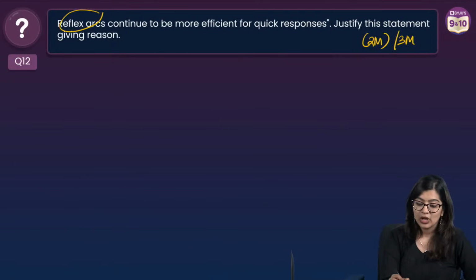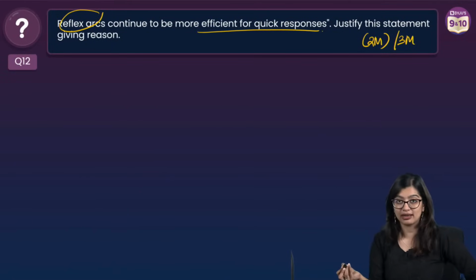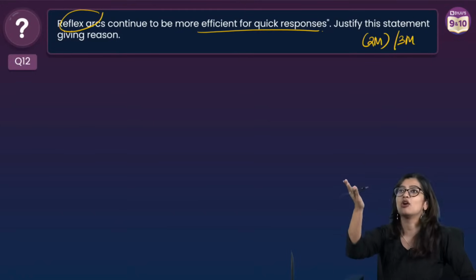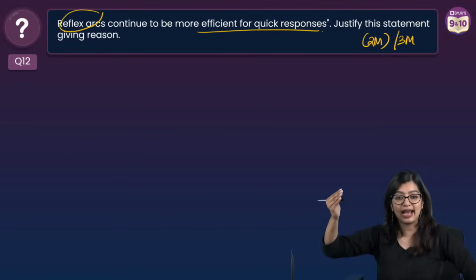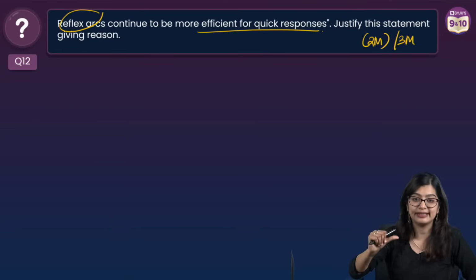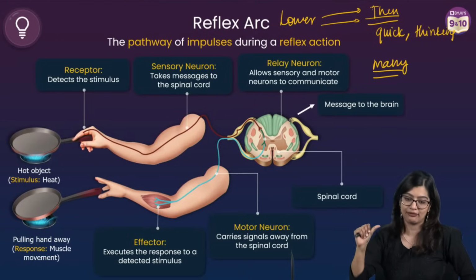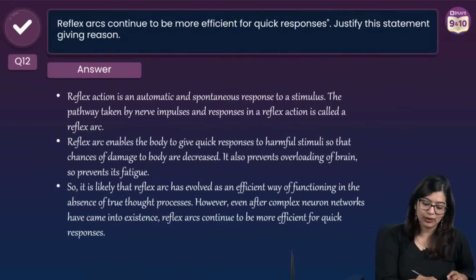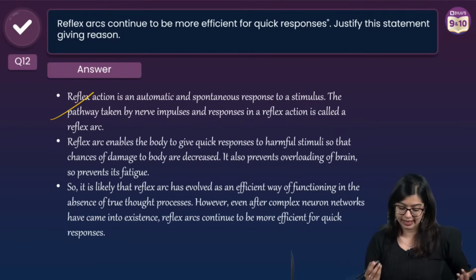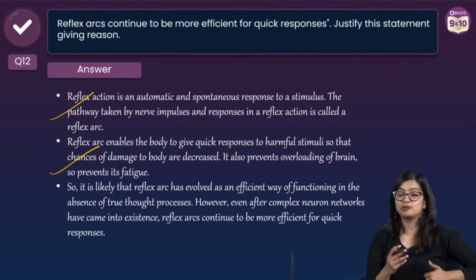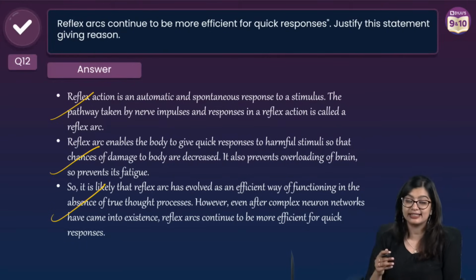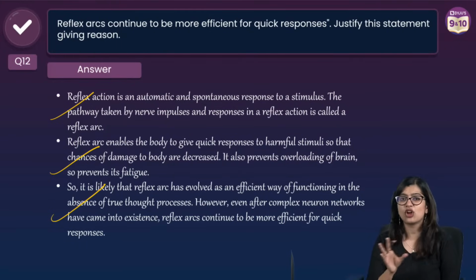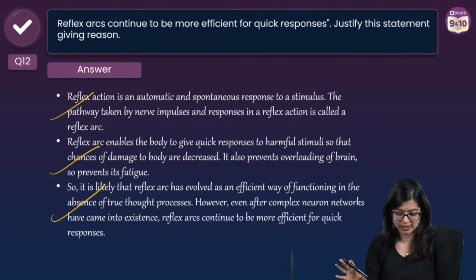So why is it more efficient for a quick response? There's not a lot of thinking or processing involved. Right from lower animals to higher animals, we see that this is effective and efficient. So when you're writing it, you can start off by saying what a reflex arc and a reflex action are, how it helps us protect ourselves from harmful stimuli, and that it is efficient because it does not require a proper thinking process.